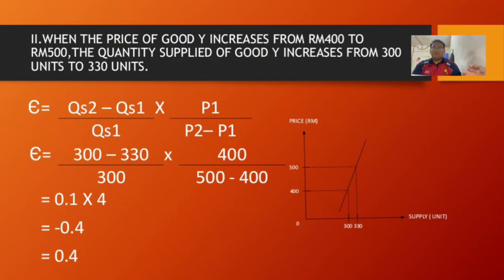Based on this answer, we made a graph. The graph is inelastic because the percentage change in price, from 400 to 500, is larger than the percentage change in quantity supply, which is quantity supply 1 at 300 increasing to quantity supply 2 at 330 units. That's all for me, and thank you.